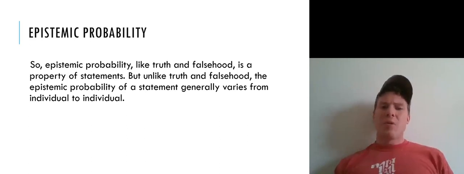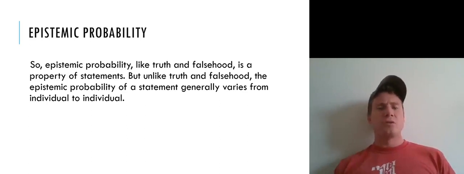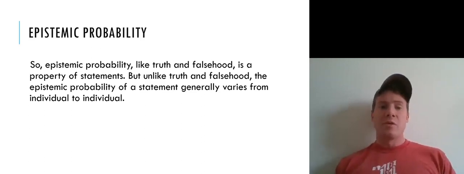So epistemic probability is kind of like truth or falsehood, in the sense that it's a property of statements, right? We assign truth values, like truth and falsehood, to individual statements. So too, we're going to assign individual statements epistemic probabilities. But note that, unlike truth and falsehood, the epistemic probability of a statement generally varies from individual to individual, right? A statement like "this coin will land heads" is just true or false in itself.